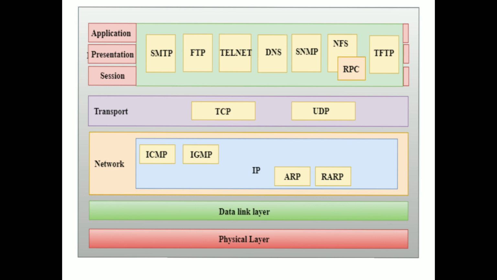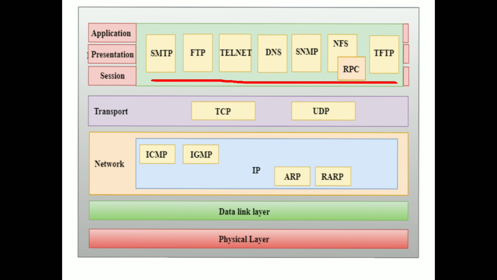So the application layer, presentation layer, and session layer will perform the same tasks in TCP/IP as they do in the OSI model. These layers will have protocols like SMTP, FTP, Telnet. So those protocols will be represented here: SMTP, FTP, Telnet, DNS, SNMP, NFS, RPC, TFTP, etc.